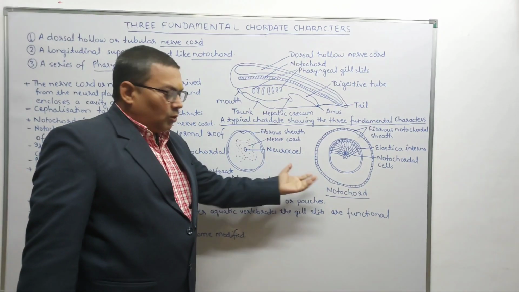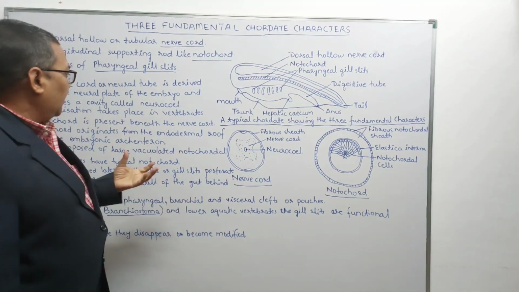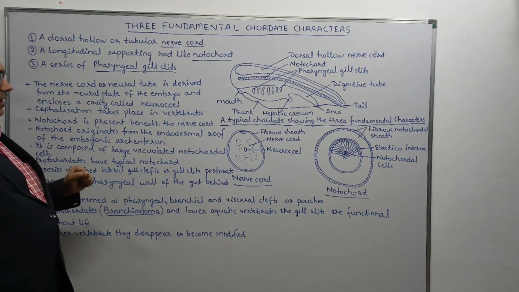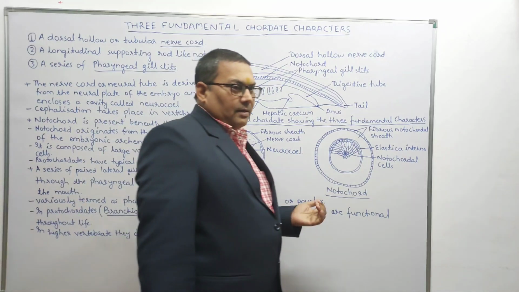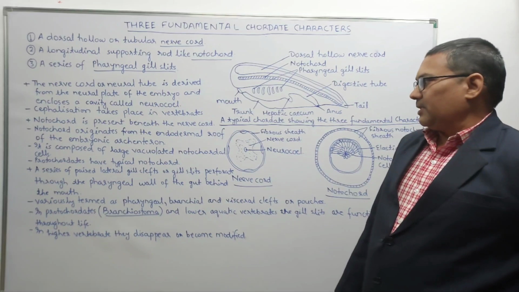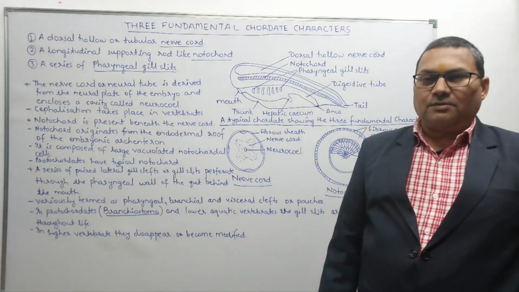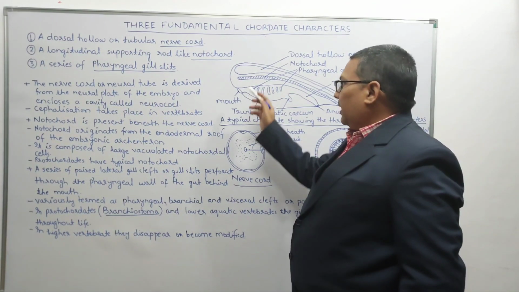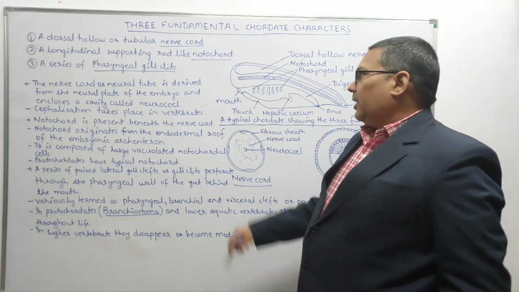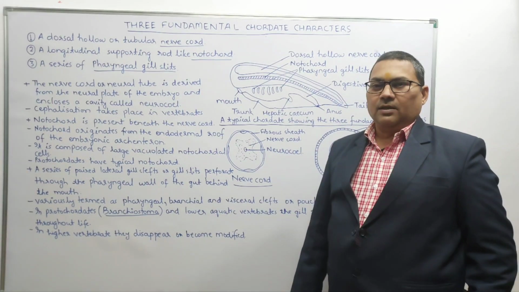Similarly, the notochord is not hollow. One thing more I forgot to tell you about the nerve cord is that in the higher chordates, the higher vertebrates, or in most of the chordates in the present world, this nerve cord undergoes a process known as cephalization, in which the anterior part of this animal becomes the brain, and the lateral part is known as the spinal cord.